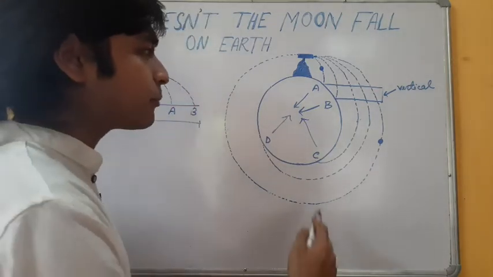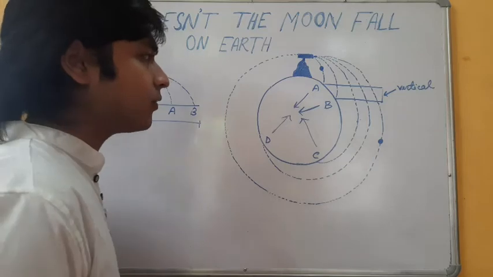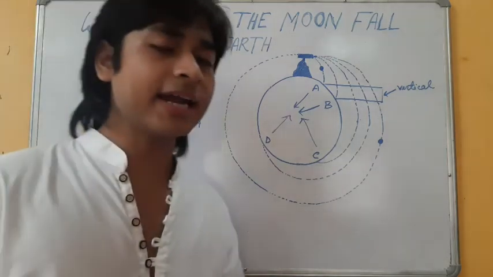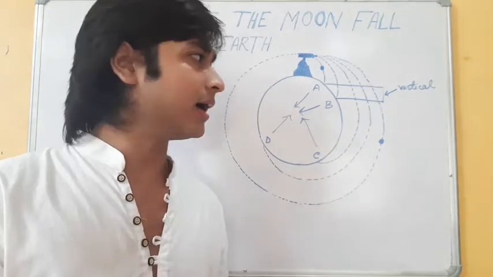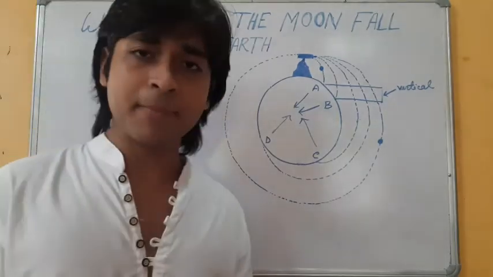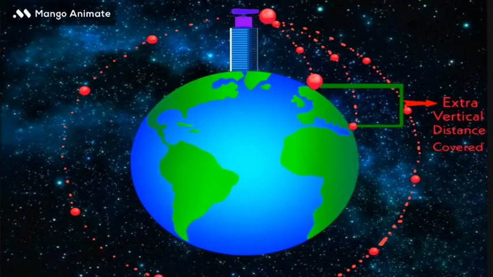I have discussed this from the point of view of classical physics. And you can get a better idea by seeing a small animation which I made. In this animation, you can visualize that on increasing the initial horizontal velocity, the ball is falling on Earth at different positions. Similarly, our moon is also orbiting the Earth on the same basis.